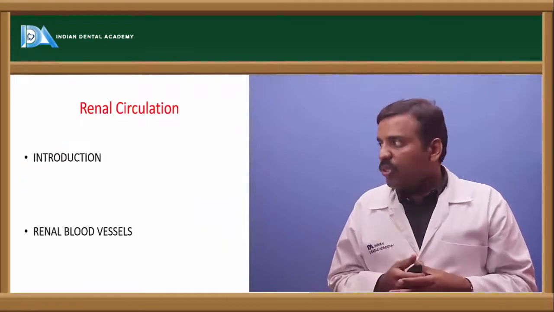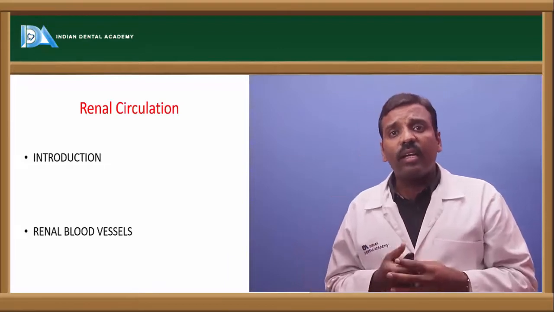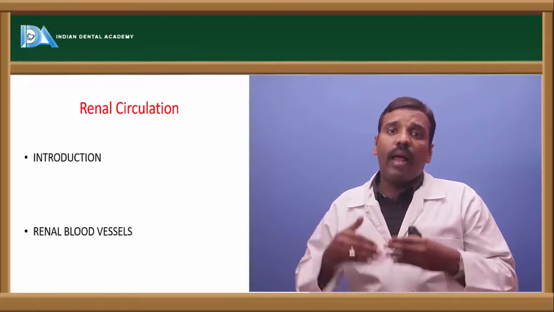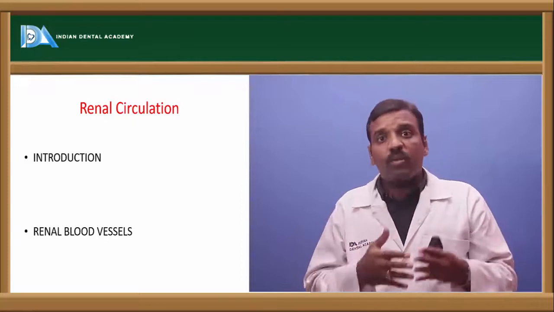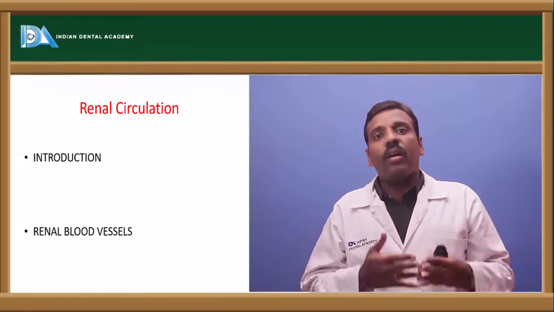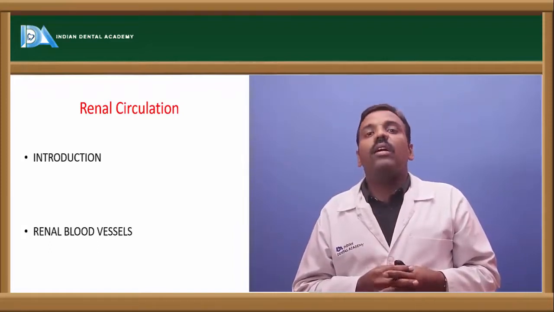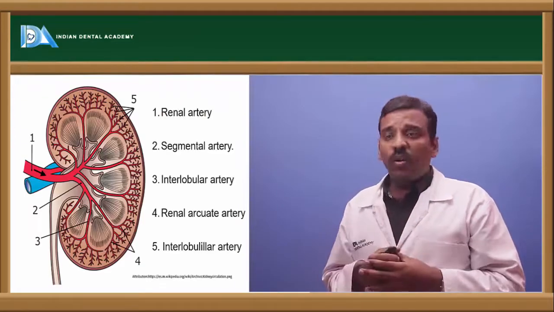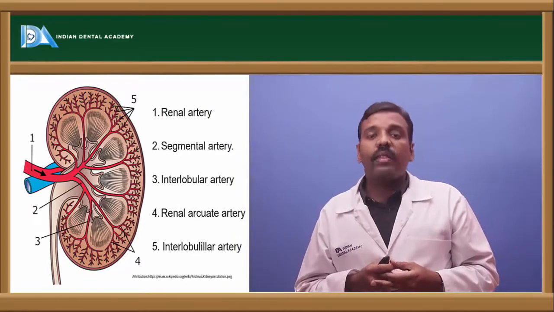Okay, right. And next one is the renal circulation. What is this renal circulation? The renal circulation is how the blood comes inside the kidneys and how it goes out, what the process is, what blood vessels are present, what the venous system is, and what the arterial system is in this. That is the renal circulation. If you see the renal blood vessels, here you will get it very clearly. The first vessel is the artery, that is the renal artery.